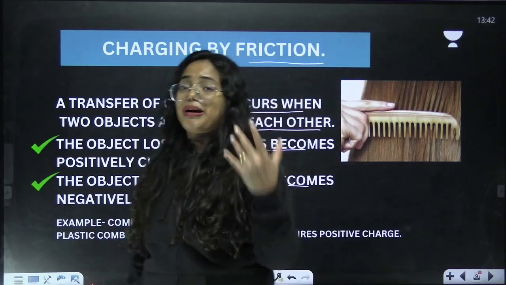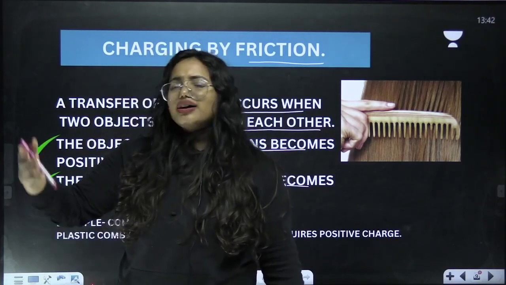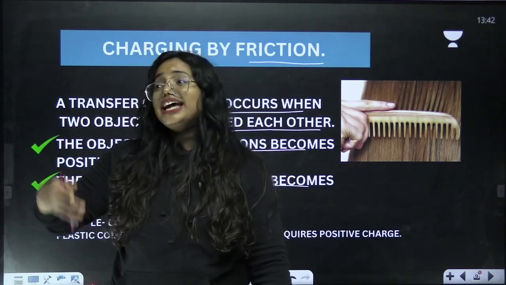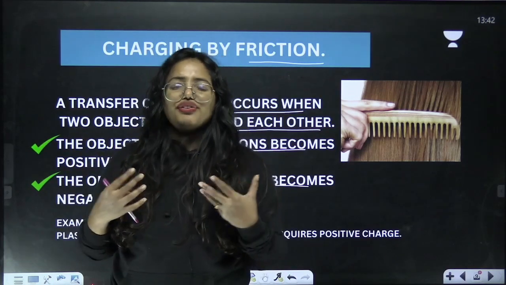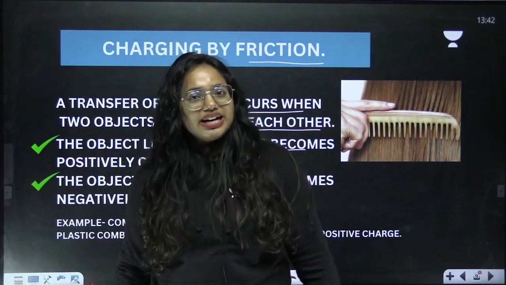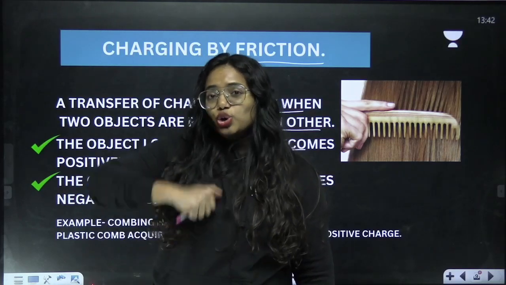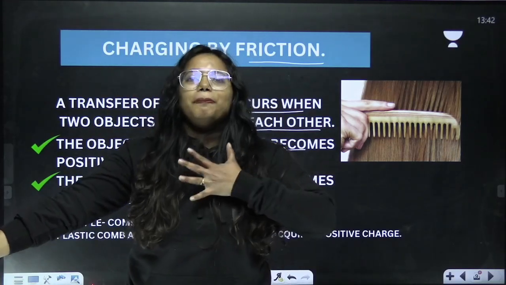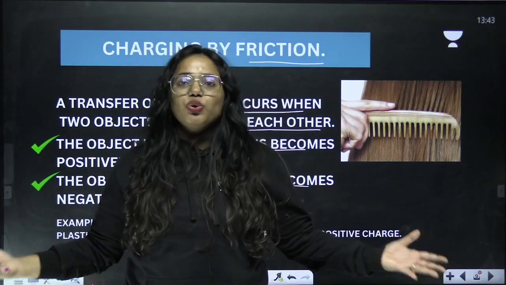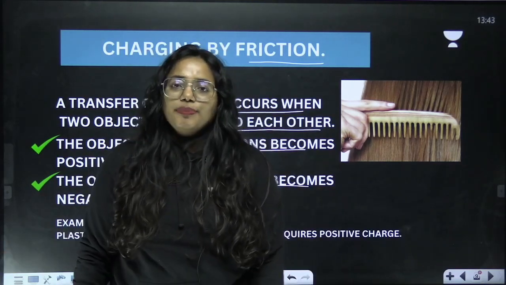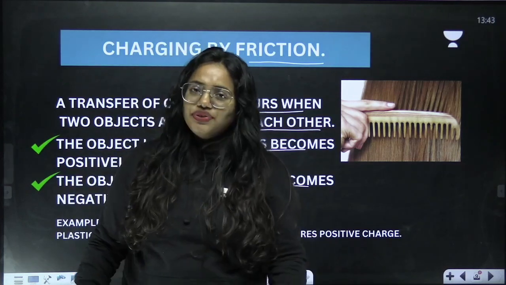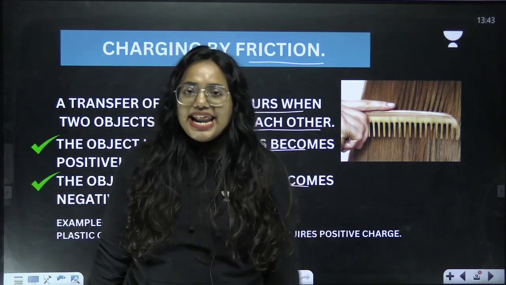I'll give you a small hint to remember these things. If there are some needy people, we give our clothes and food to them, right? Because they're needy. And we feel very positive after giving that, right? That's the same way we need to think about it. Once you lose your electrons, you become positive. Once you gain electrons from somebody, you become negative. Clear? This is the way you need to understand. If you lose electrons, you become positive. If you gain electrons, you become negative.